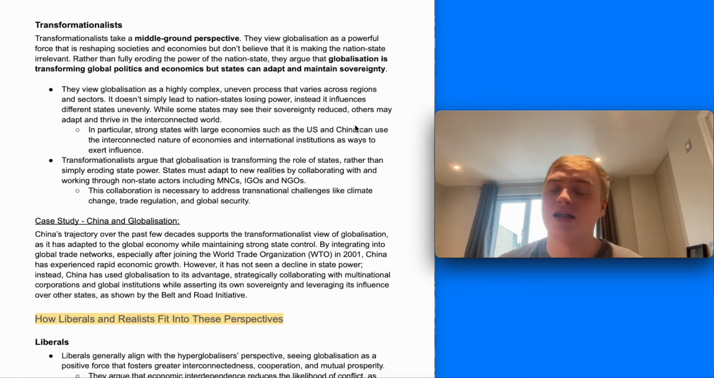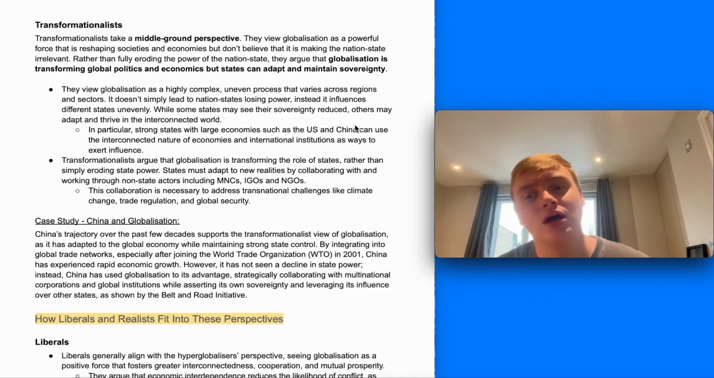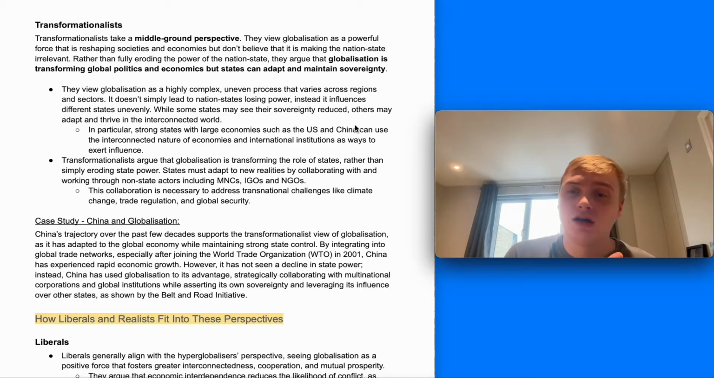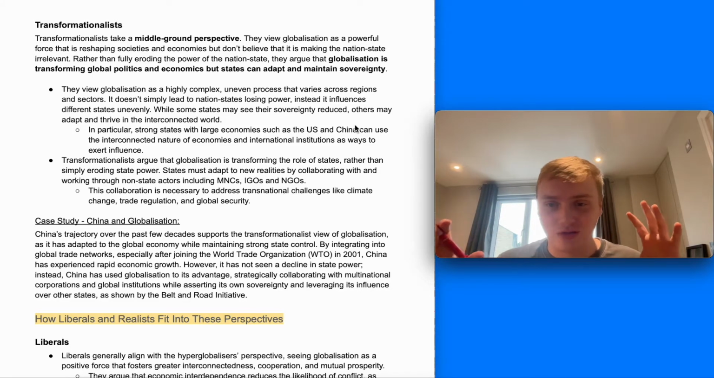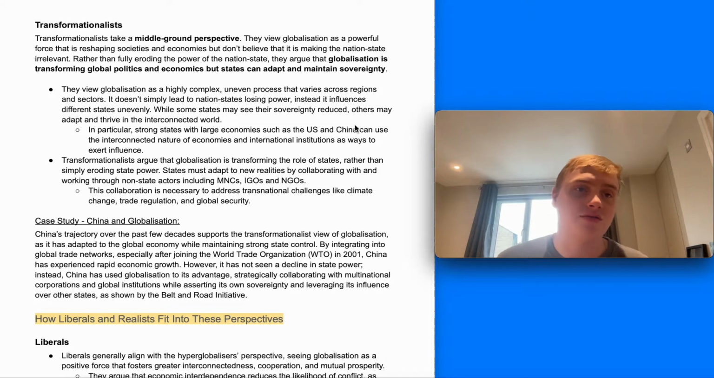The final perspective then is somewhere in the middle. It's a middle ground perspective, and this is transformationalists. And I think if you're really struggling with the global politics part of the specification, it's a really difficult part of the A Level Politics specification, I'll maybe shift away from this one and just focus on those first two. But for those of you who are really looking to push up and who think you can take this on board and understand it and use it, you can use this one as well.